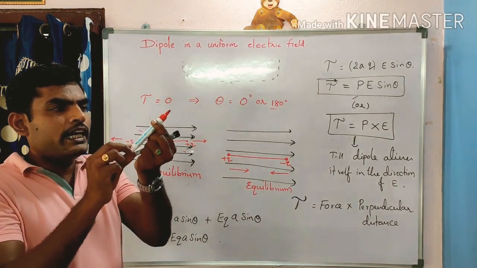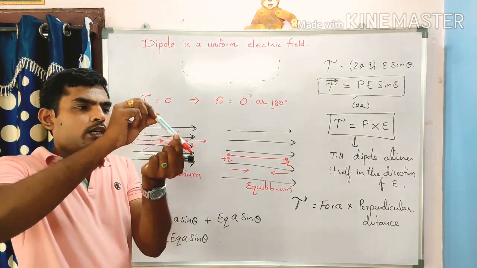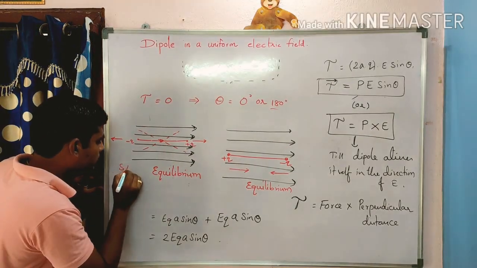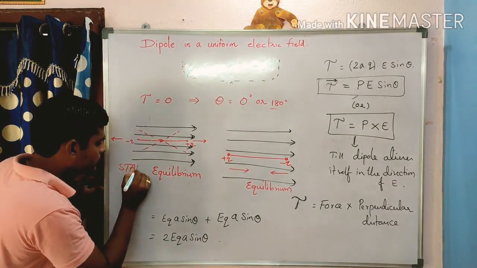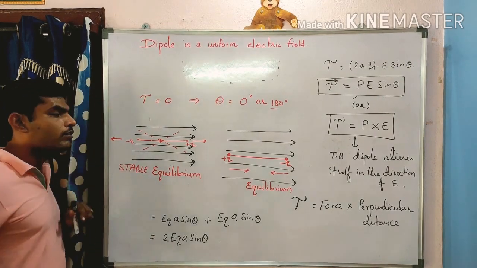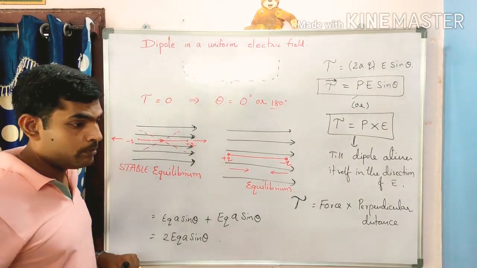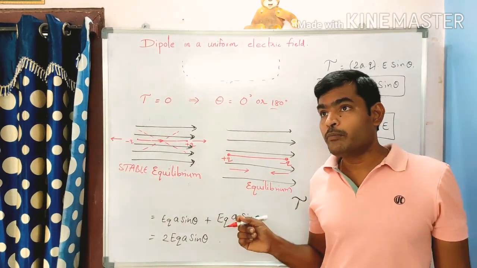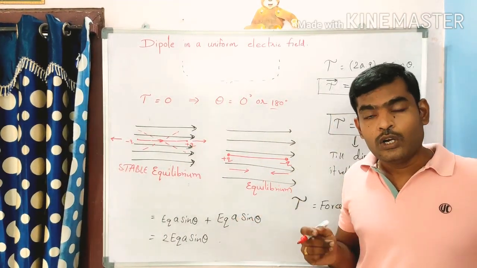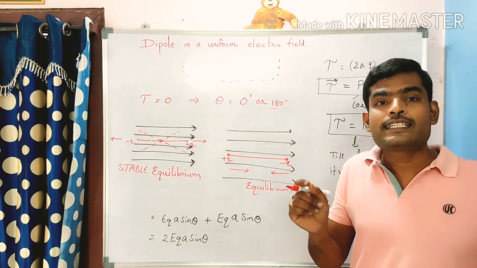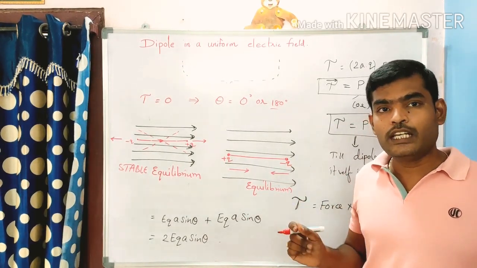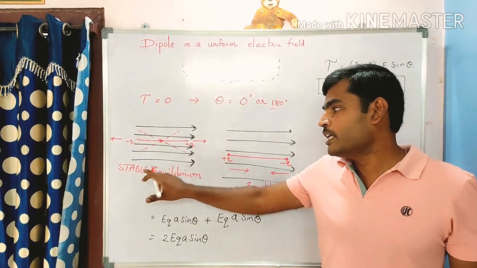This is called stable equilibrium. Stable equilibrium is when the body is in equilibrium and comes back to its original position after a slight disturbance.